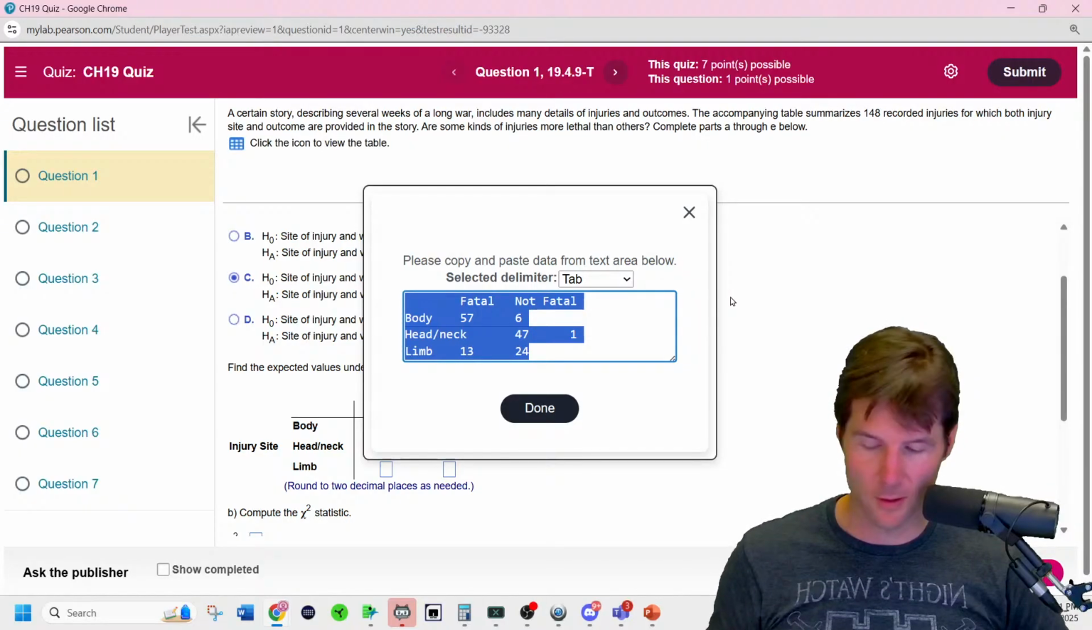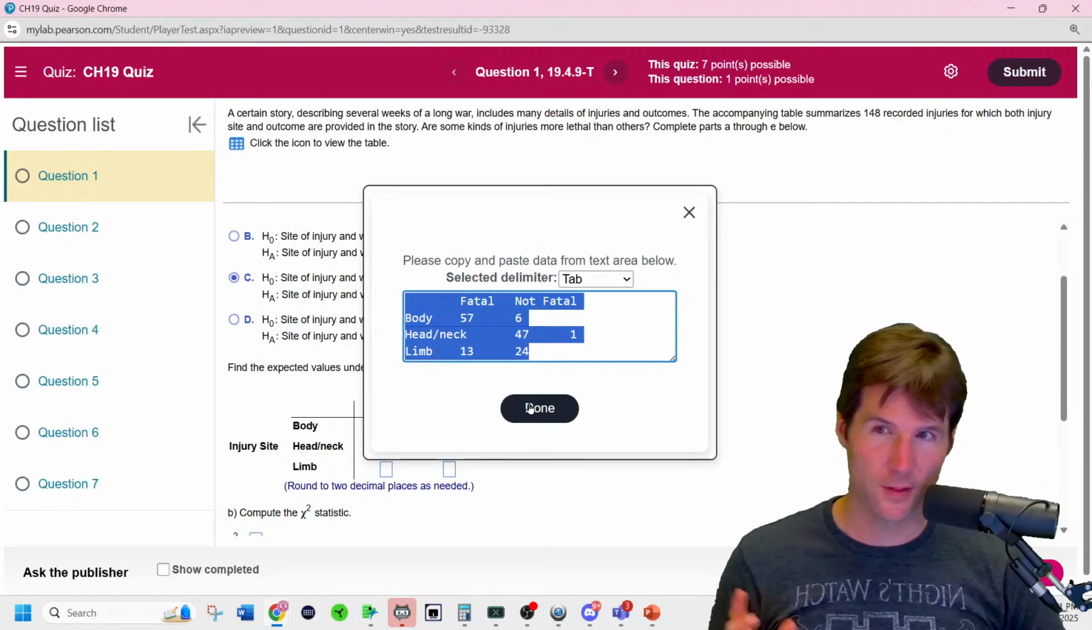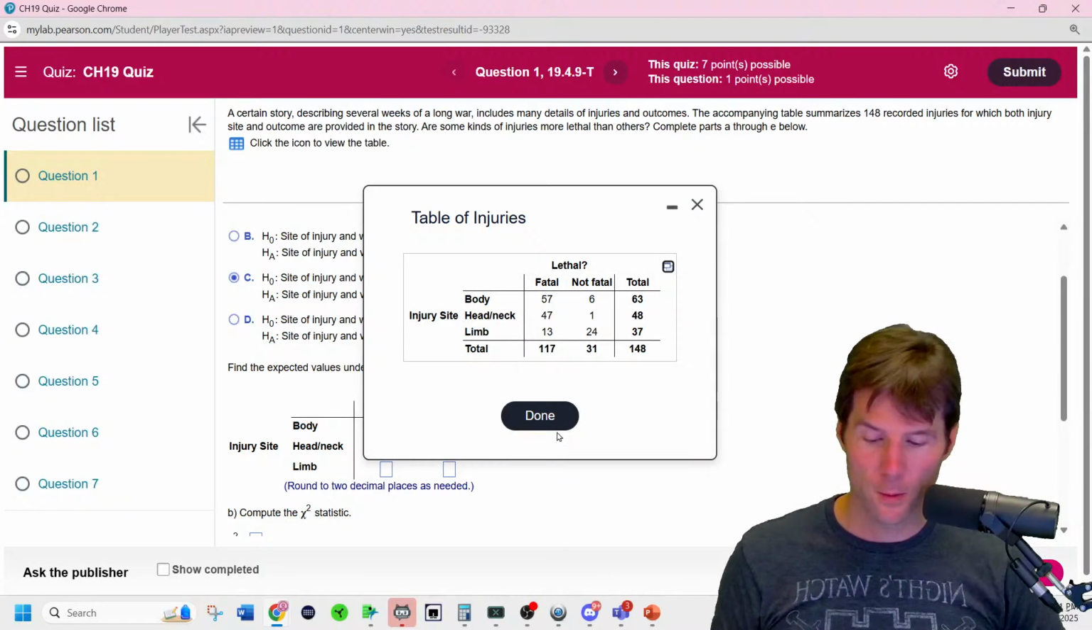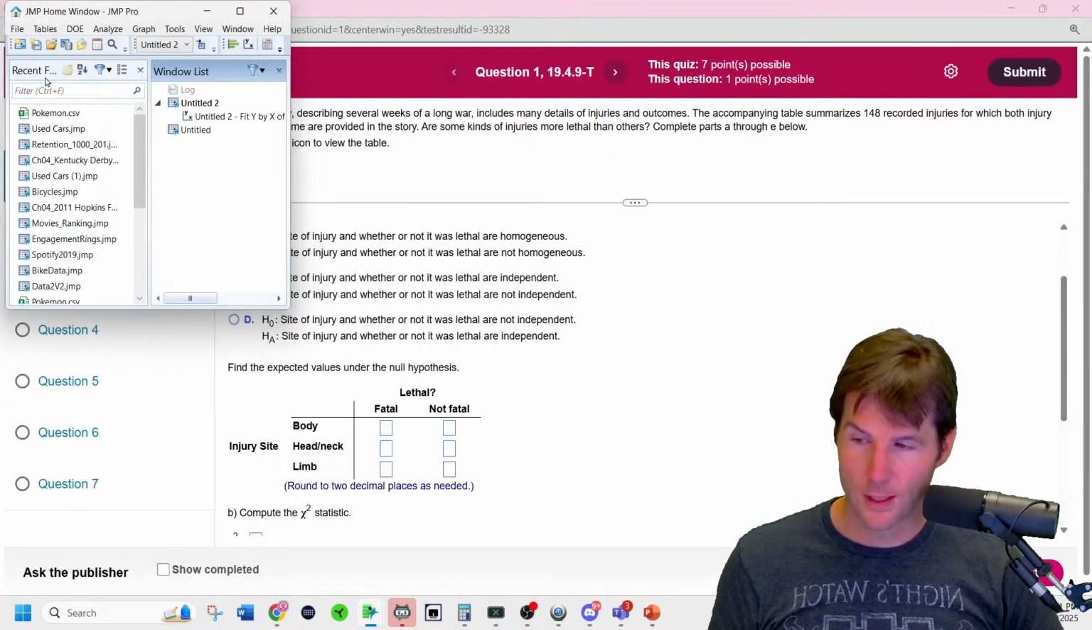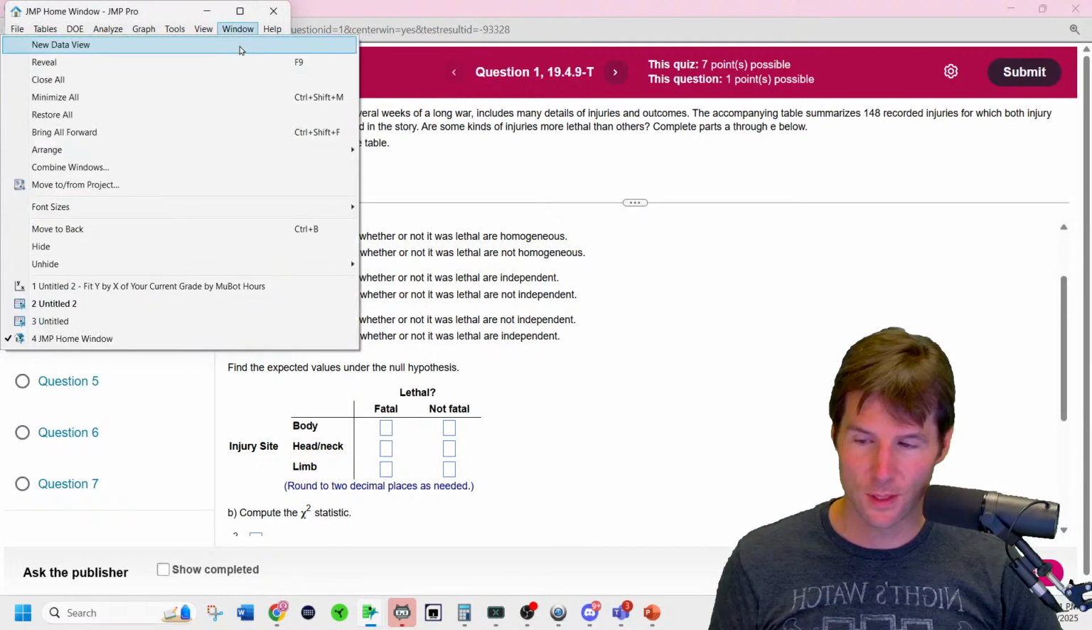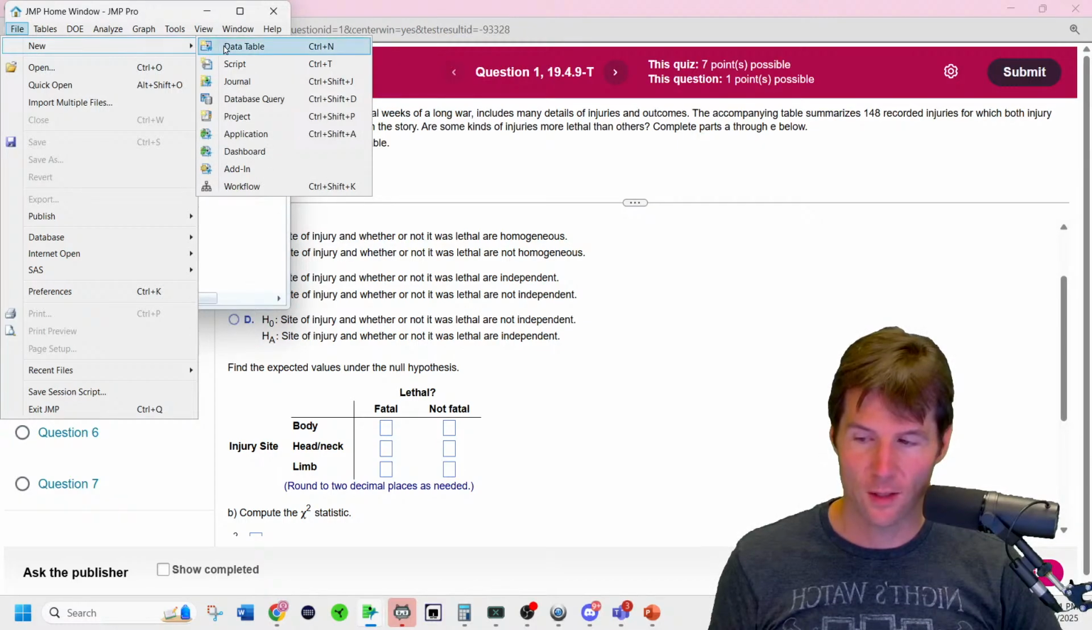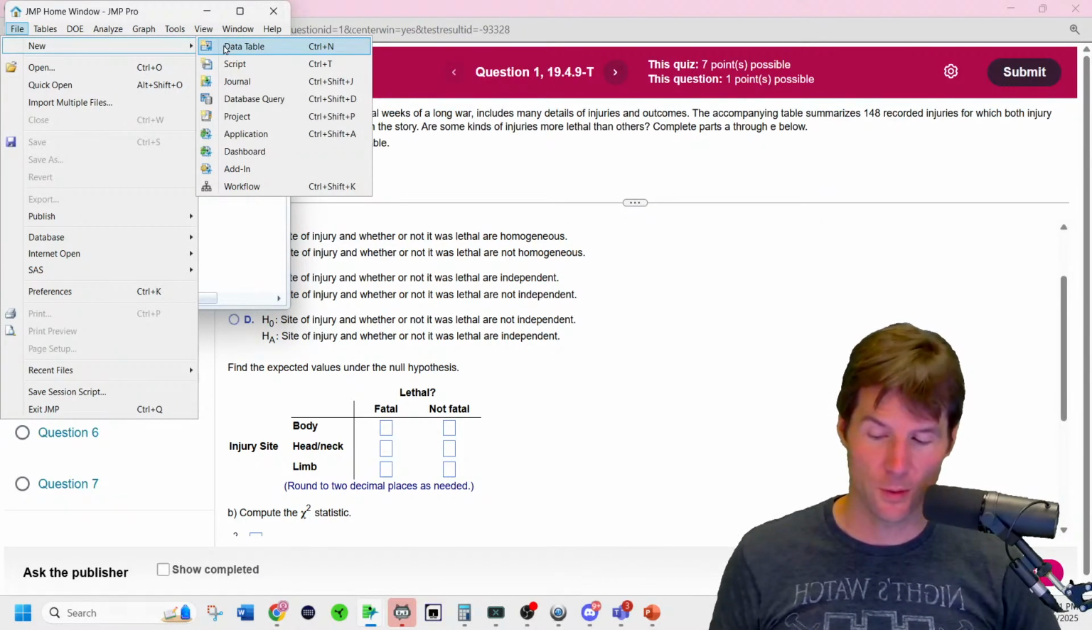We're going to hit Command-C or Control-C, Mac versus PC. Command-C on a Mac, Control-C on a PC. And then we're going to go over to JMP. Inside of JMP, we're going to go to File, New, Data Table. Also Control-N or Command-N will do it.